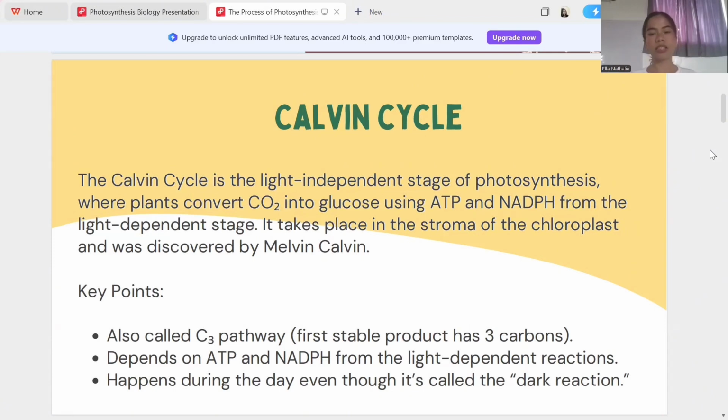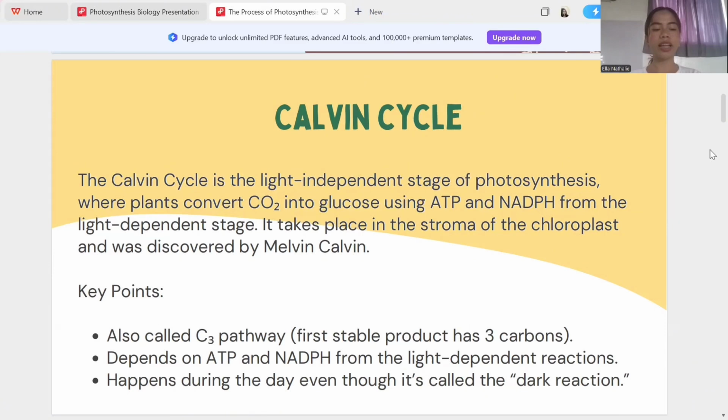It takes place in the stroma of the chloroplast and was discovered by Melvin Calvin. Key points: it is also called the C3 pathway. The first stable product has 3 carbons. It depends on ATP and NADPH from the light-dependent reactions. It happens during the day even though it's called the dark reaction.